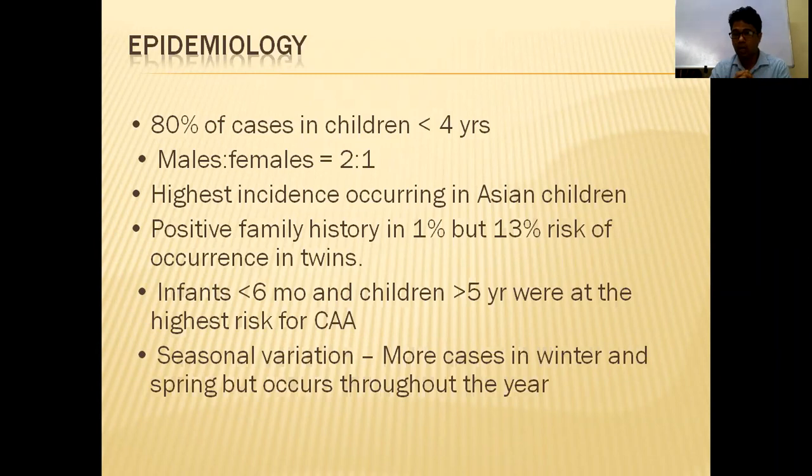And who are more at risk? Babies less than 6 months or above 5 years. They are more prone to development of coronary artery aneurysm. So those babies, if affected by Kawasaki disease, during the progress of the disease will develop this coronary artery aneurysm.